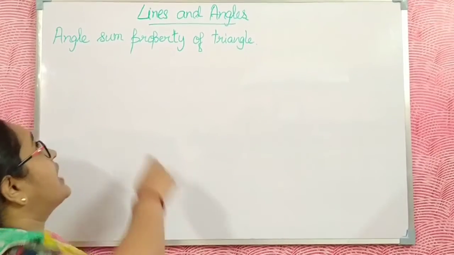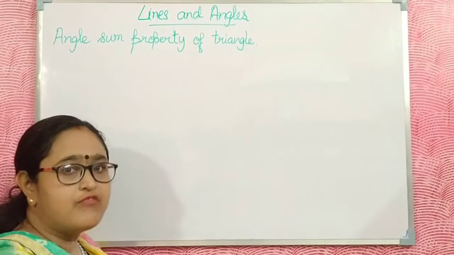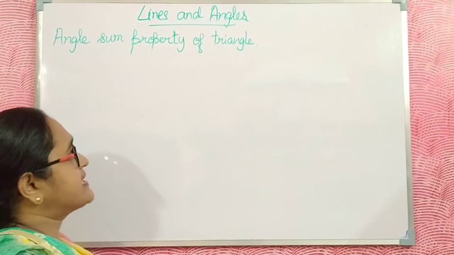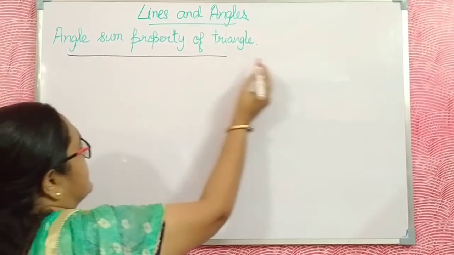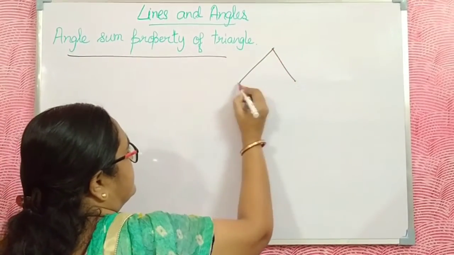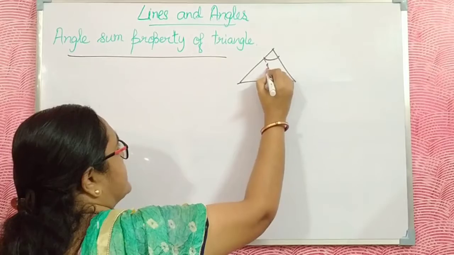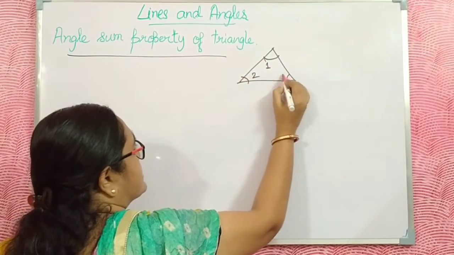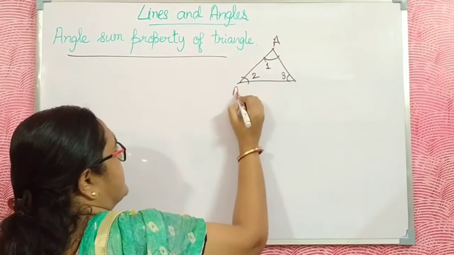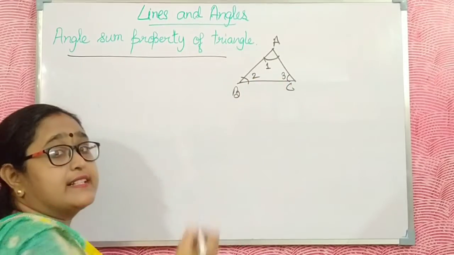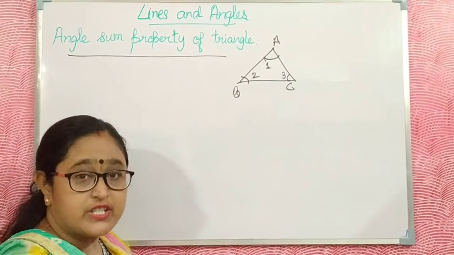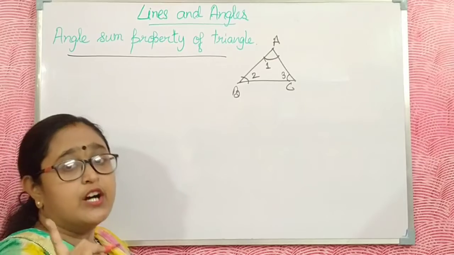Now I discuss the angle sum property of a triangle. What is the angle sum property of a triangle? I draw a triangle. This angle is 1, this is 2 and this is 3. The triangle is ABC. The sum of the angles of a triangle is 180 degrees. This is a very important property of a triangle.